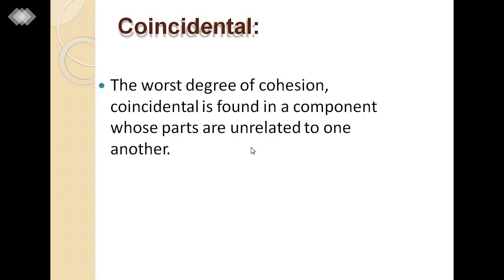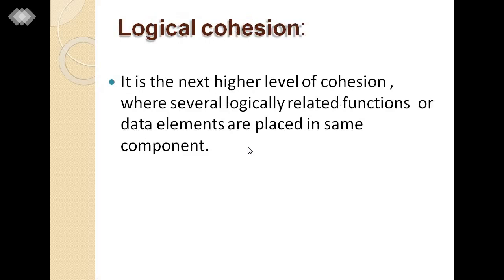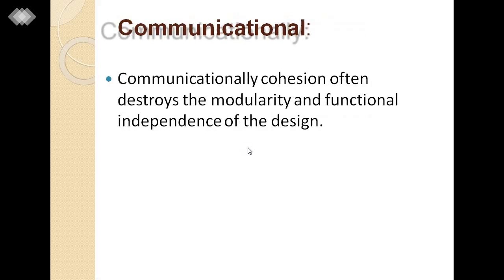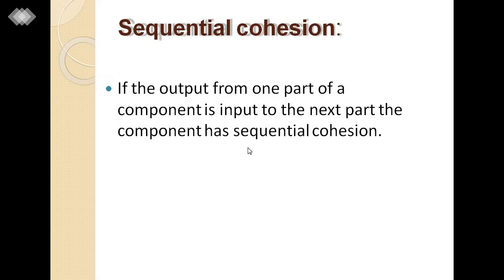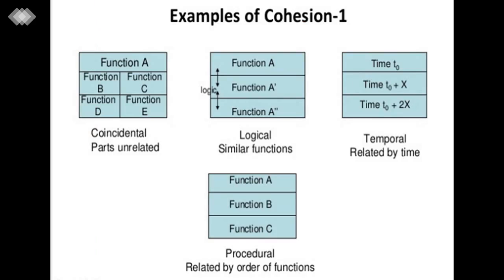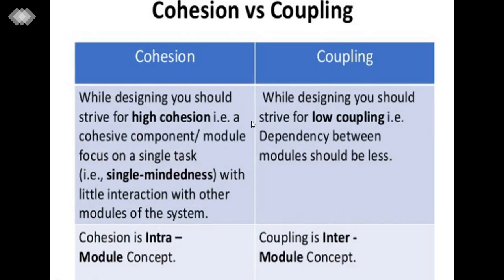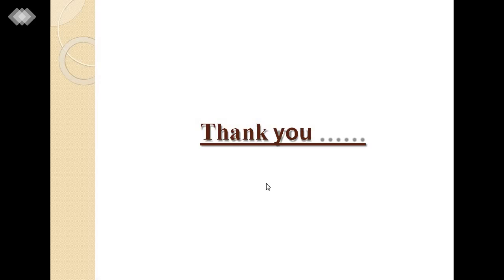Then we covered coincidental cohesion, logical cohesion, temporal cohesion, procedural cohesion, communicational cohesion and sequential cohesion. Here are the examples we explained, related to different modules of the cohesions. At the end of the slides, we covered the difference between cohesion and coupling. So students, thank you very much for your kind attention.